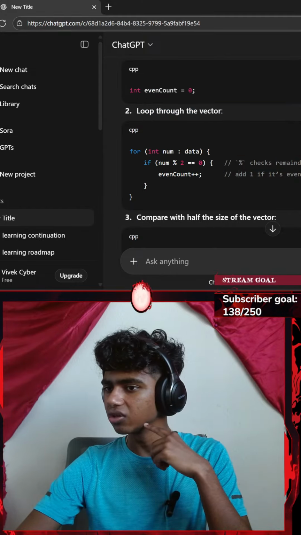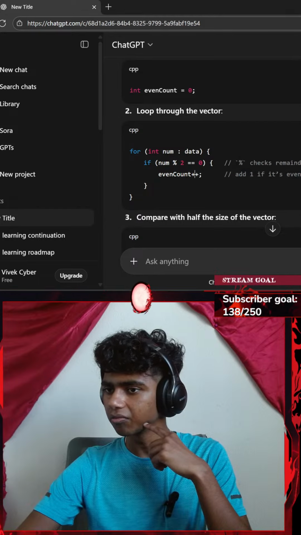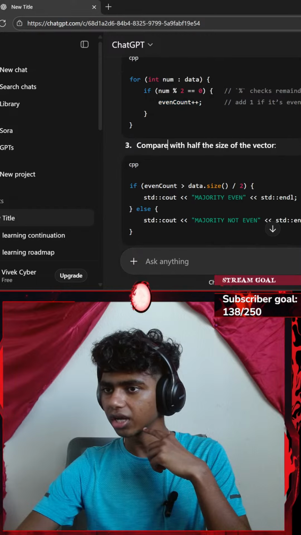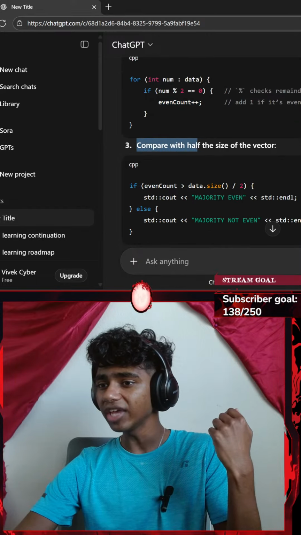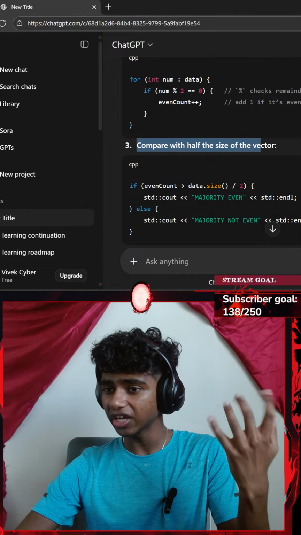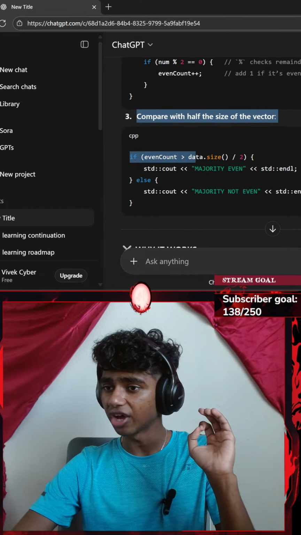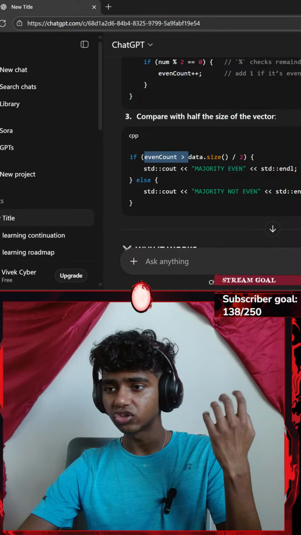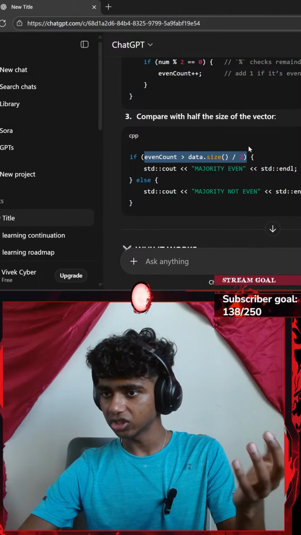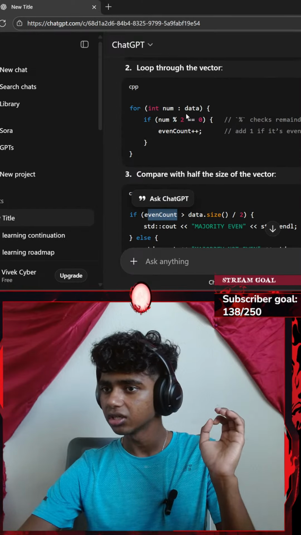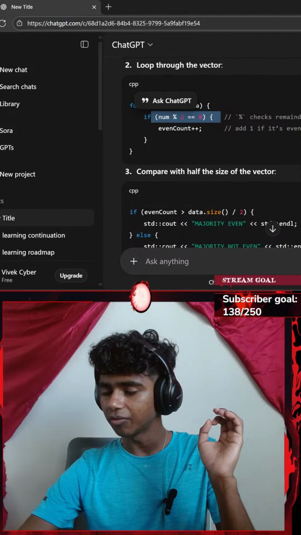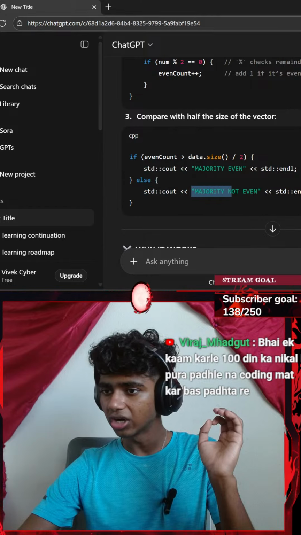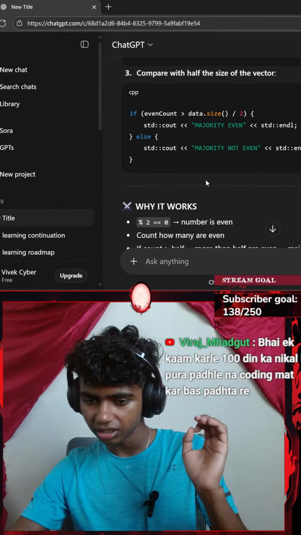Honestly, what does the plus plus do? Add 1 if it's even. Okay, shouldn't it be something like plus equals 1, or do both work? Compare with half the size of the vector. If even count is greater than data.size divided by 2, okay, even count increases every time a number is even. Else, majority not even, standard end line.